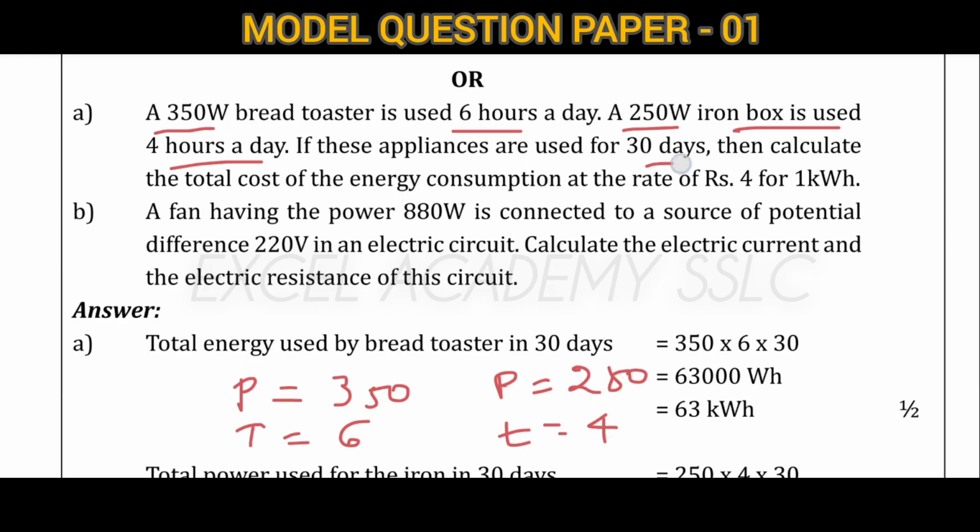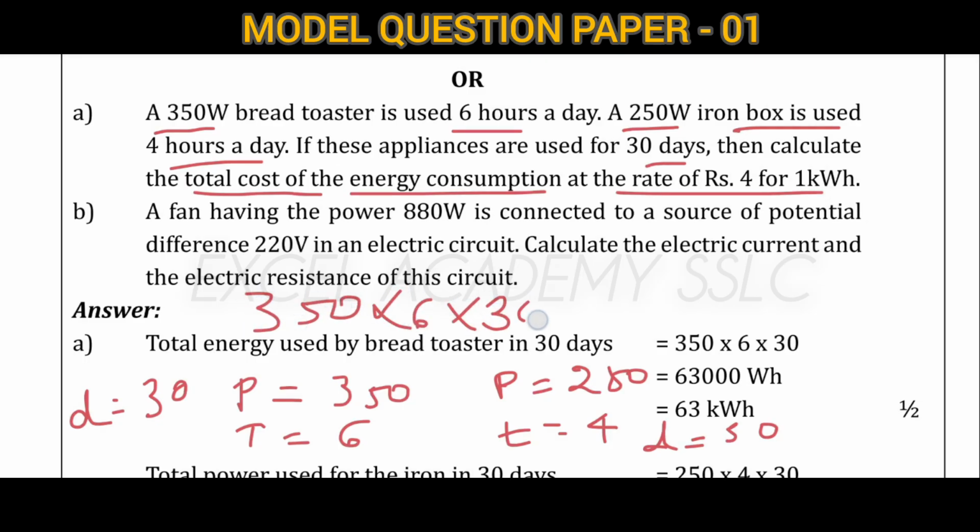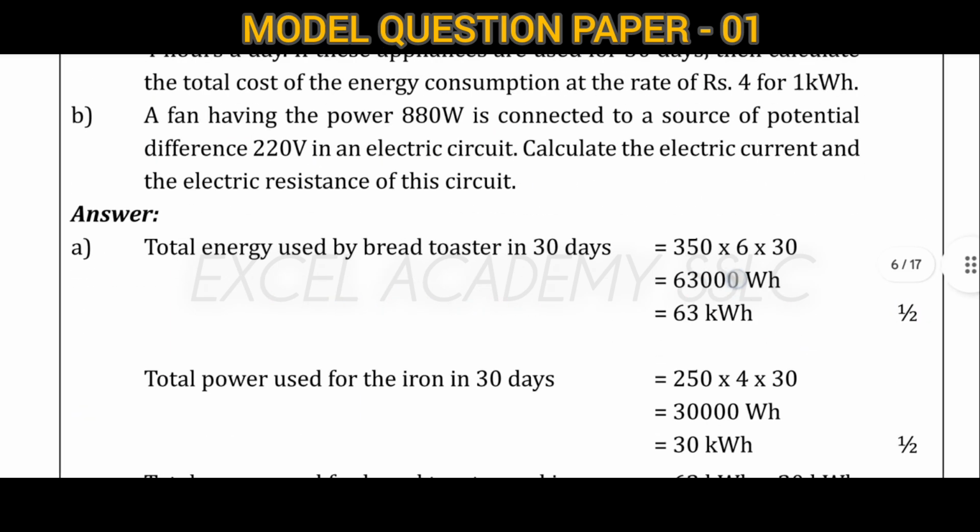If these appliances are used for 30 days, the days are given as 30 days for both. Then calculate the total cost of energy consumption at the rate of rupees 4 for 1 kilowatt per hour. First, multiply for the bread toaster in 30 days, that is 350 into 6 into 30. After that, for the iron box, 250 into 4 into 30. If you calculate for both, you will get one value each.